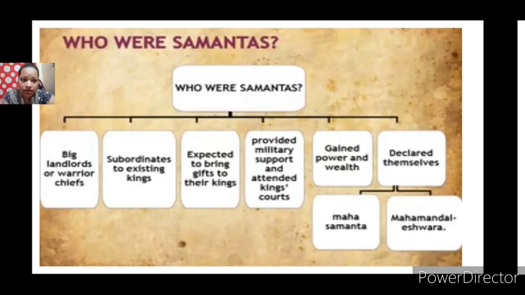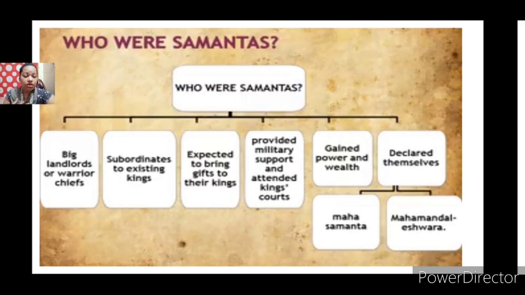Let us know very specifically who the Samantas were. They were big landlords or warrior chiefs, known as subordinates to existing kings. For example, for the Chalukyas, the Rashtrakutas were known as Samantas. They were expected to bring gifts to their king, provide military support and attend the king's court. They gained power and wealth, and they declared themselves as Mahasamantas or Mahamandaleshwara.